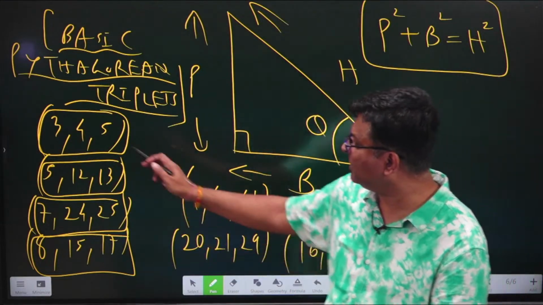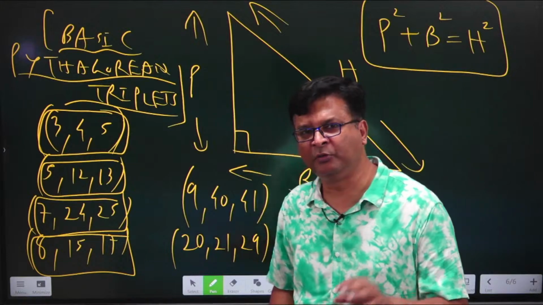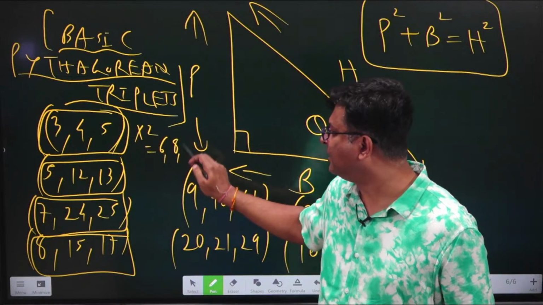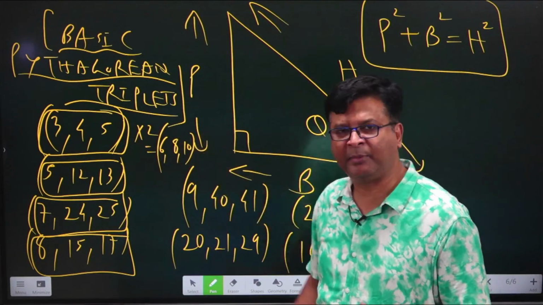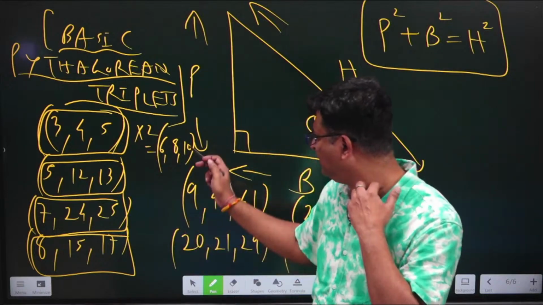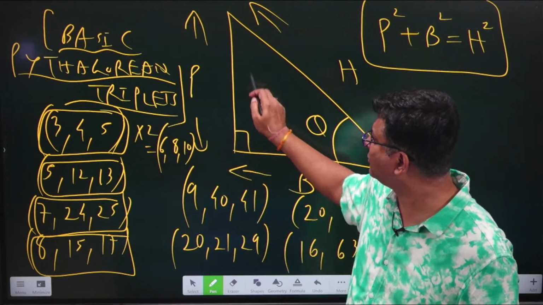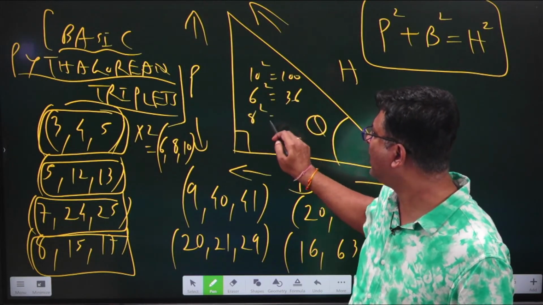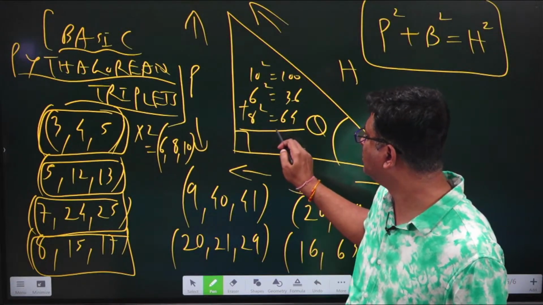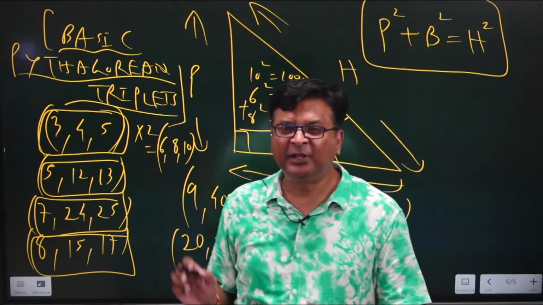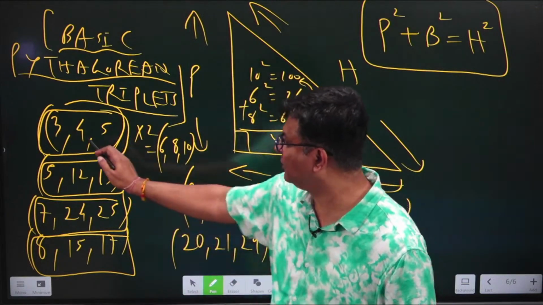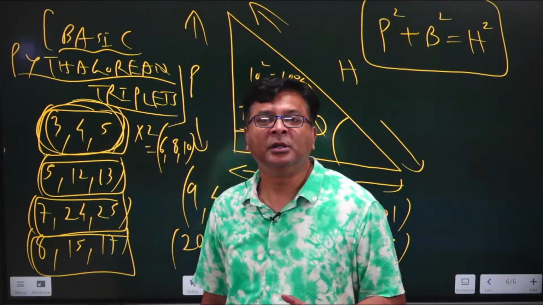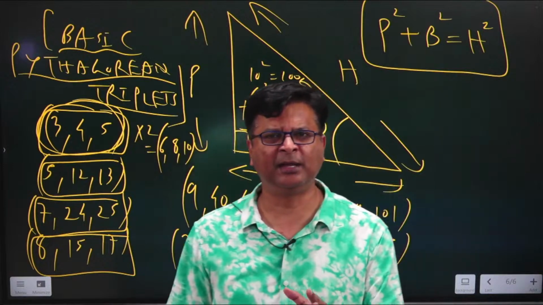Now suppose I multiply each one of these values with 2. Suppose I am going to multiply each with 2. So I will be getting 6, 8, 10. Now if I ask whether they are Pythagorean triplet or not, you will say, yes sir, this is also a Pythagorean triplet, because 10 square is 100, 6 square is 36 and 8 square is 64. So when I add these two, I am going to get this 10 square. So this is also a Pythagorean triplet and this is also a Pythagorean triplet, but the basic difference is in these three values, if you try to find out the common factor, you will be getting only 1.